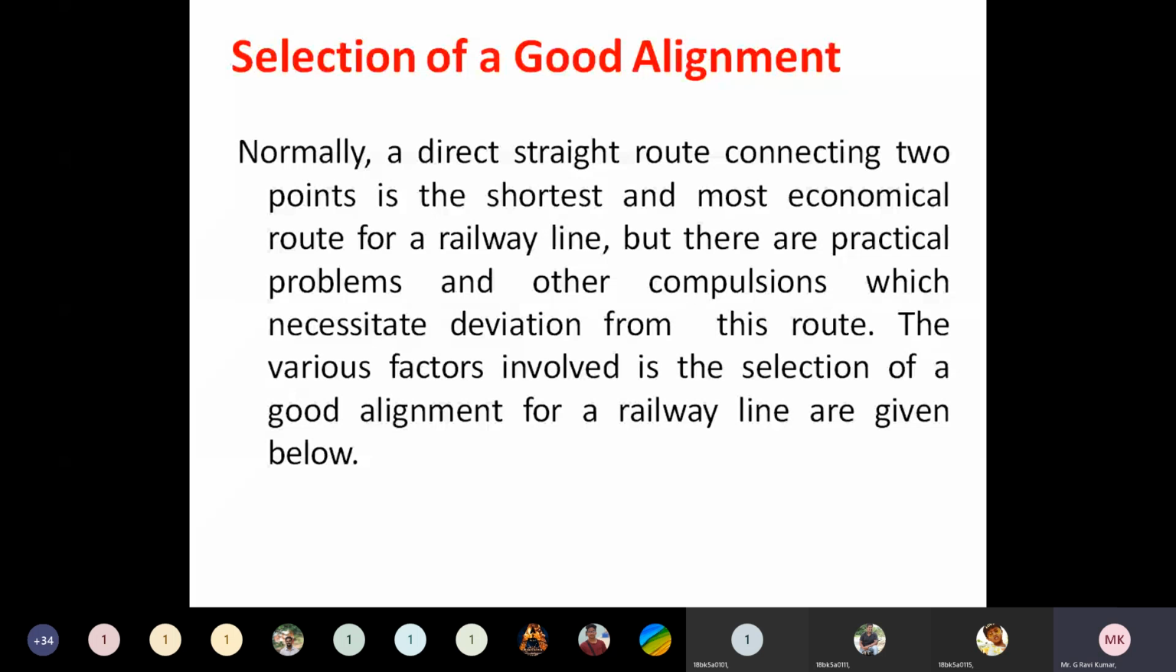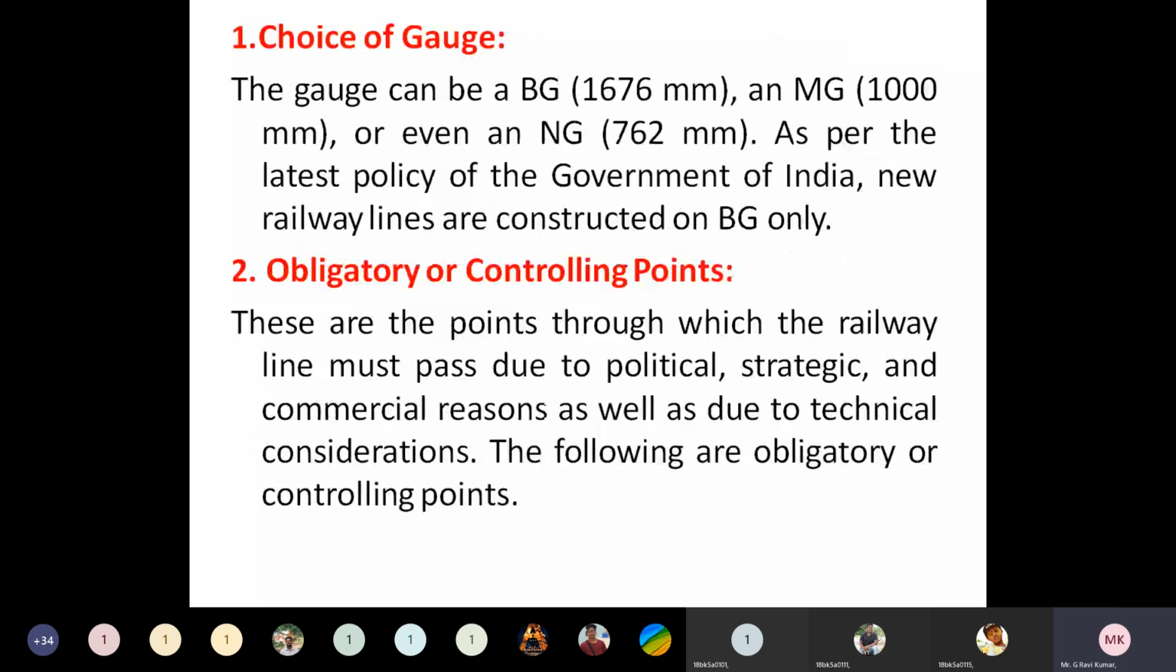While selecting a railway line, first of all we should select the choice of gauge. Understand? The gauge distance we can provide, and the different aspects of ground as well as different aspects of environment which can oppose the construction of railway line. Understand? So various factors may affect the construction of railway line.